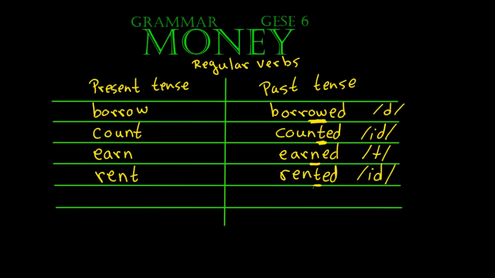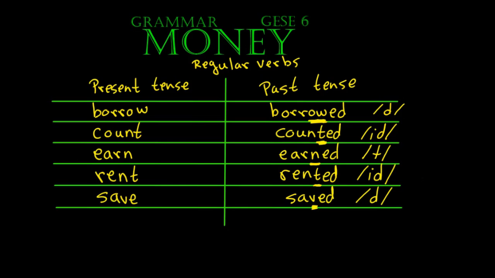And finally, we have the verb save. So save, since it finishes with an E, we need to look at the letter before it. So we look at the V. And this would be saved. Saved. So it finishes with a D sound.